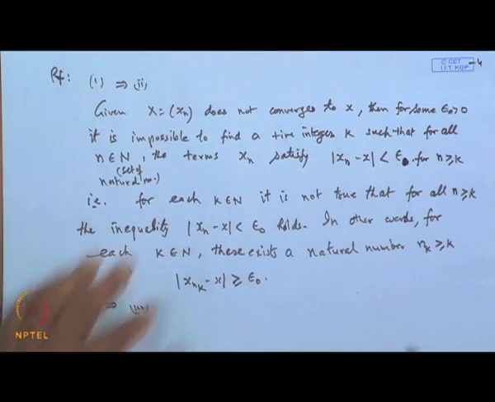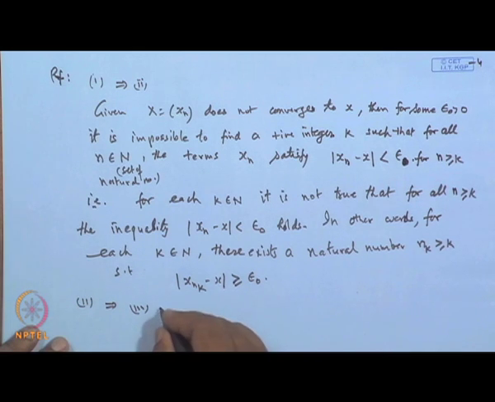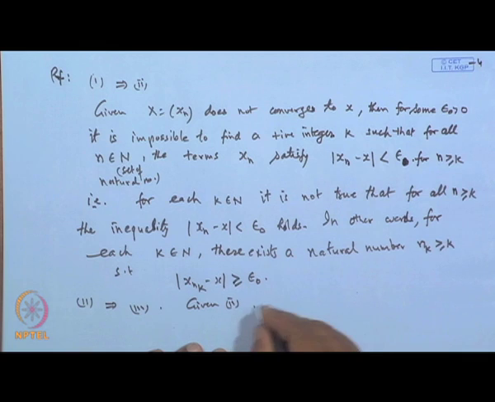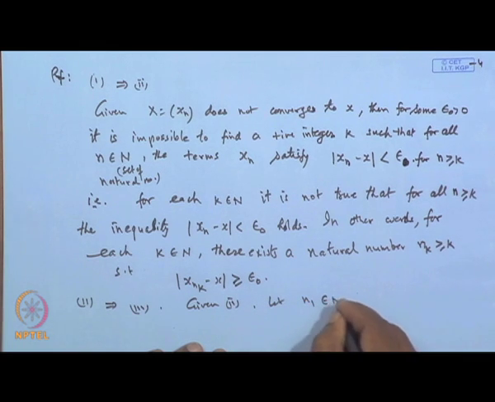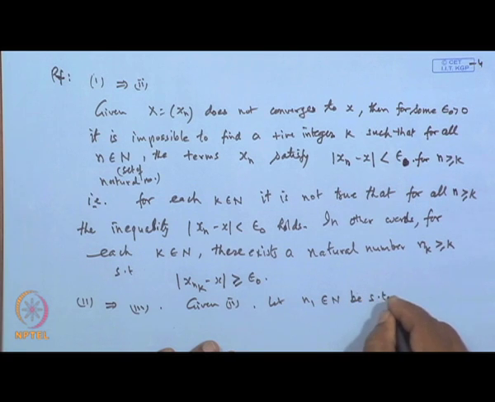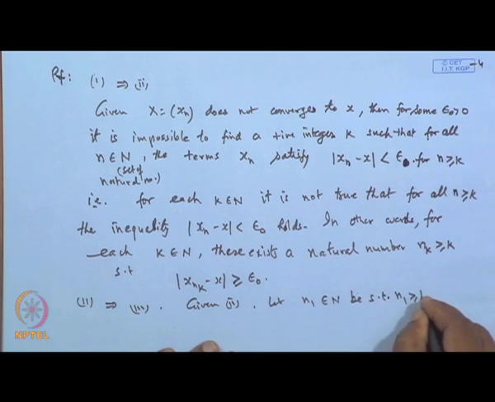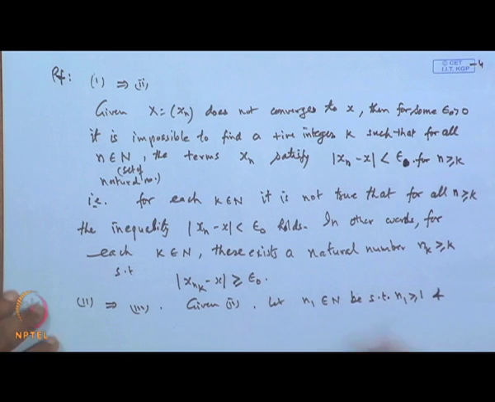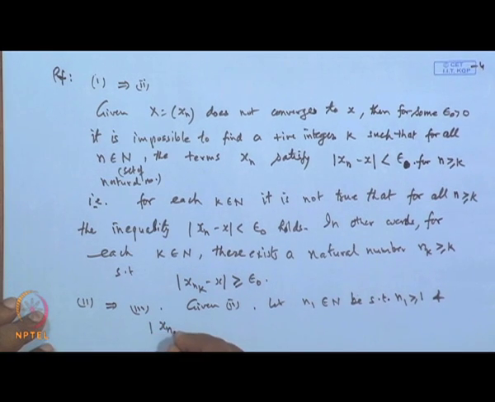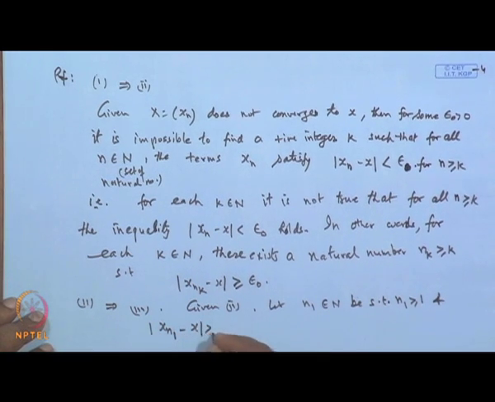So, using this, given 2, let n 1 be a natural number such that n 1 is greater than or equal to 1 and it satisfies mod x n 1 minus x is greater than or equal to epsilon naught.